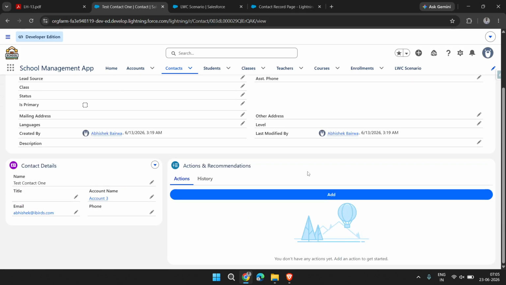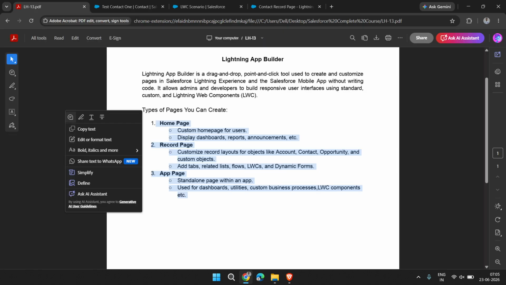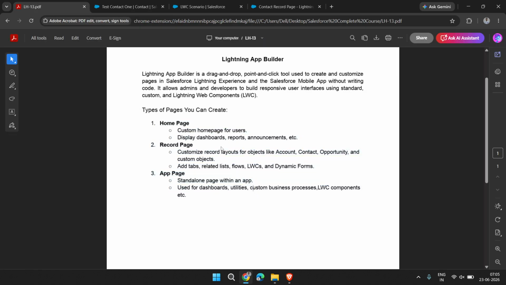Okay. So I think you are able to learn how we can add our app page, record page or home page to our application, how we can create an LWC app page and record page in Salesforce, and what is the meaning of Lightning App Builder. So I hope this video is useful for you, and if you have any doubt then please comment below this video.